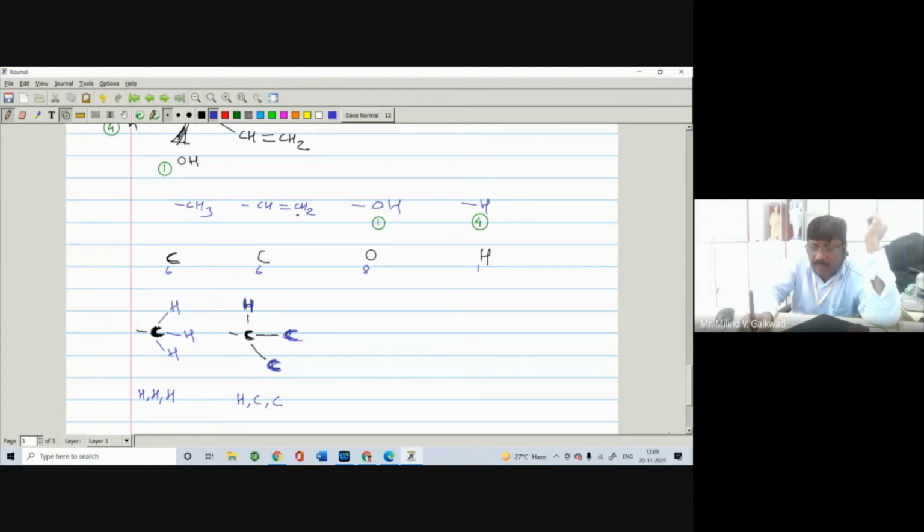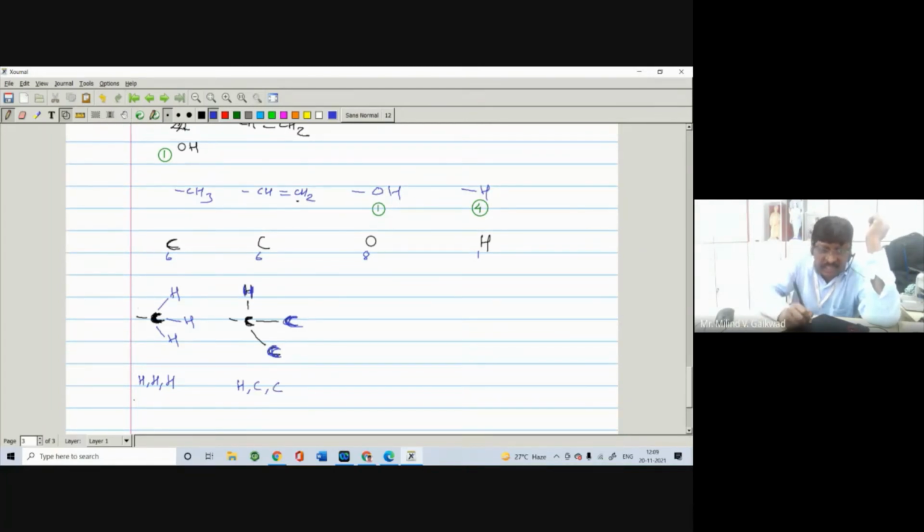Write down their atomic numbers. 1, 1, 1 means the total atomic number here is 3. And here the total atomic number is 6 plus 6 is 12, 12 plus 1 is 13. So if you see the atomic number Z, 3 and 13, 13 is more than 3.